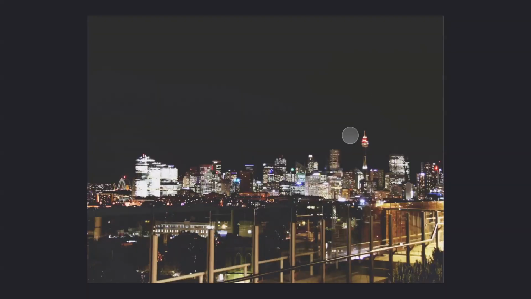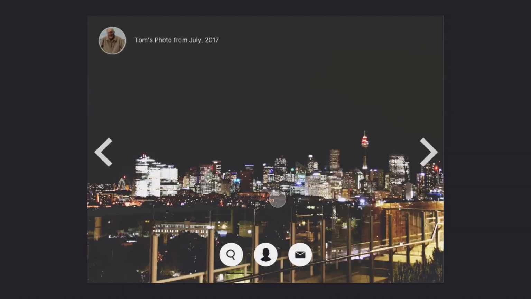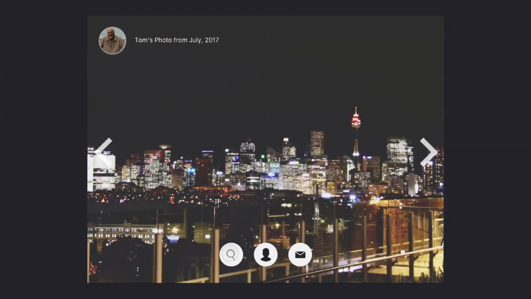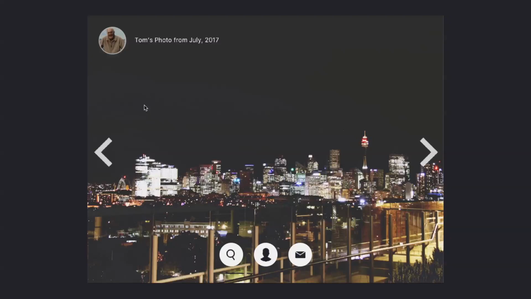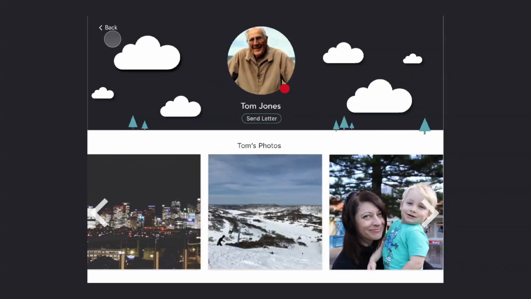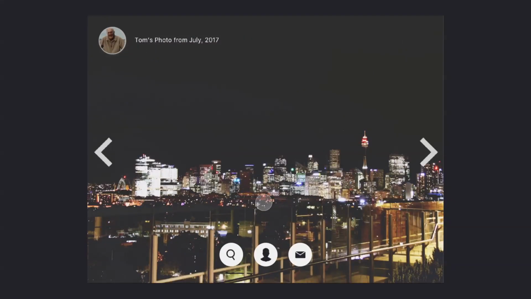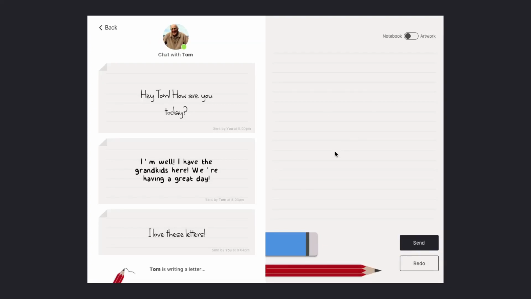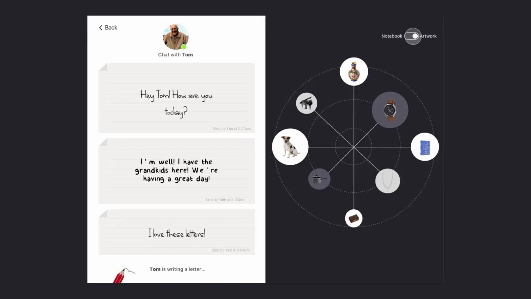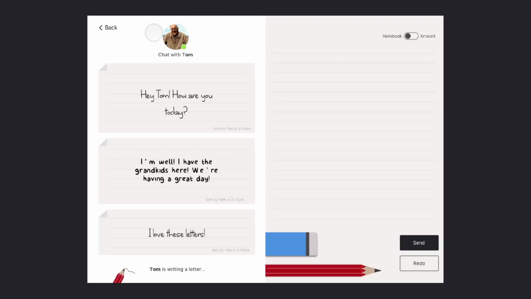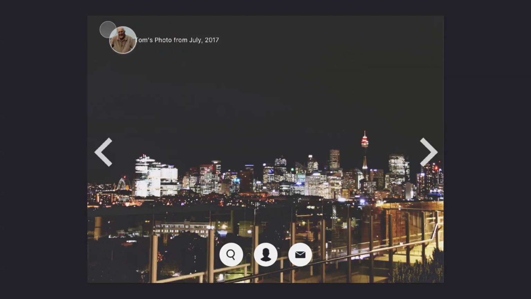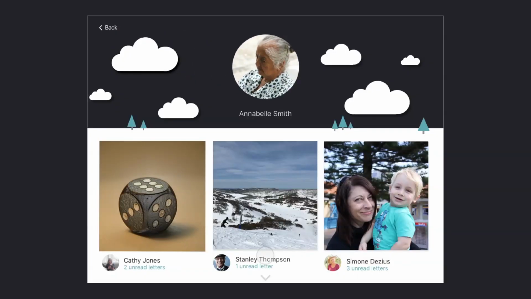When the user picks up the frame, the interactive interface appears. From this main screen, users can choose to zoom in on the image, view the other user's profile where more images that might connect them appear, view their own profile where their past conversations are stored, and send a direct message to the other user. While the two connected users have a conversation, their shared connections and key conversation points are represented visually with a map design. By creating these new connections, Framely is able to help broaden the social circle of its elderly users.